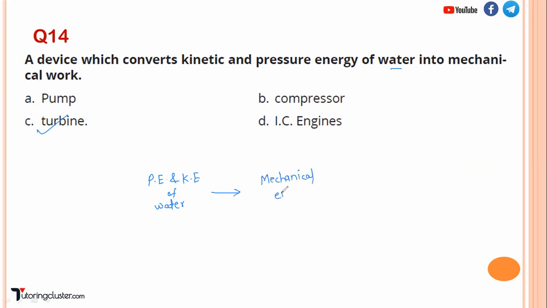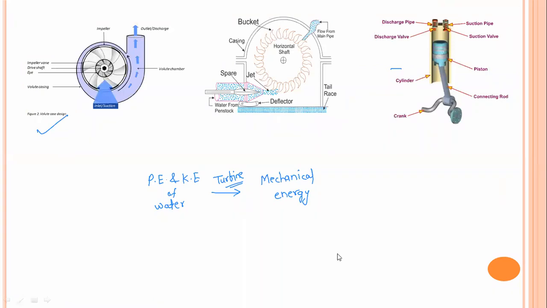And which device is performing this work? It is a turbine. Okay. Now let us discuss some important points related to turbine, pump, and compressor.